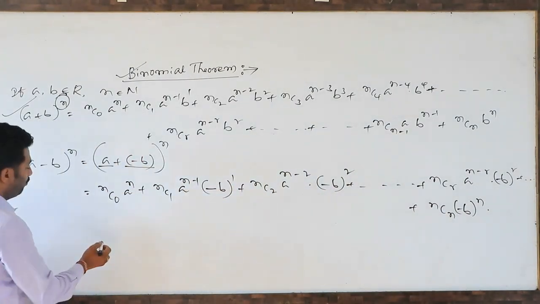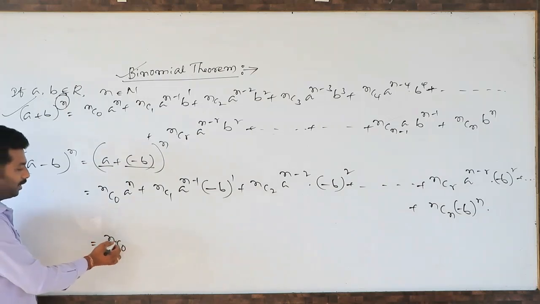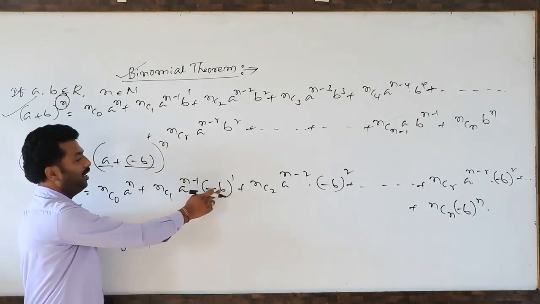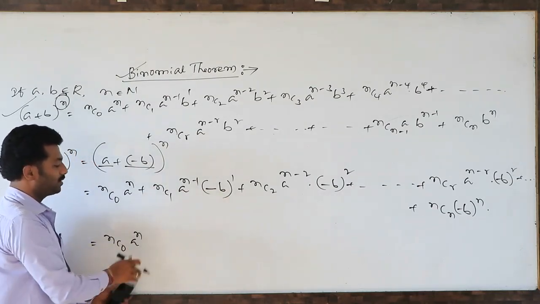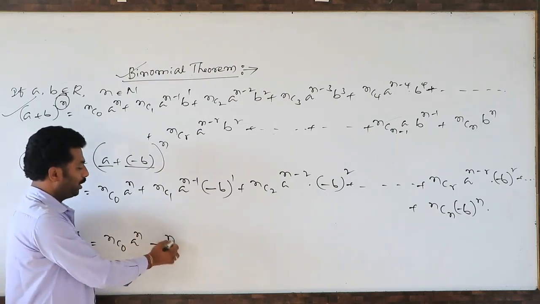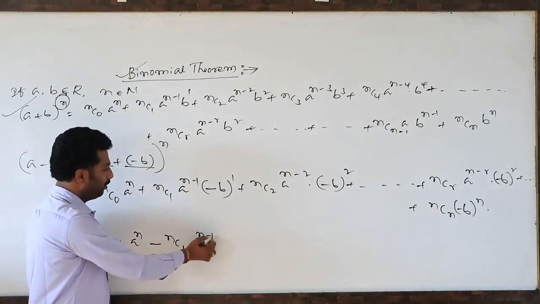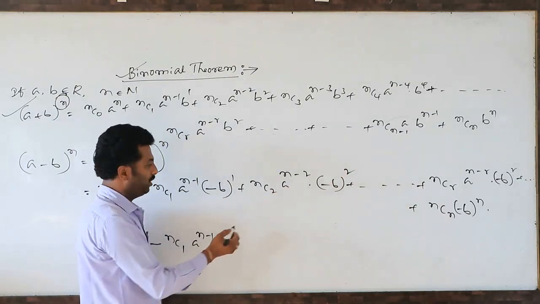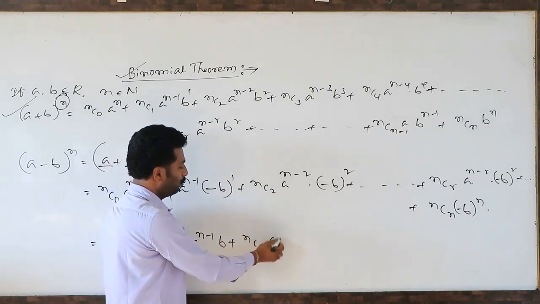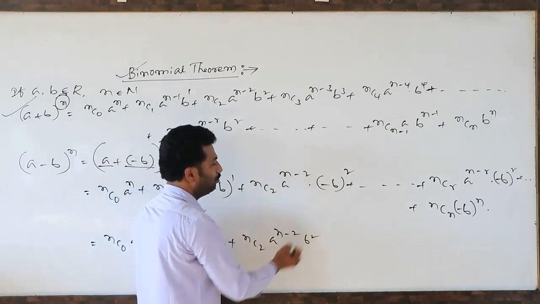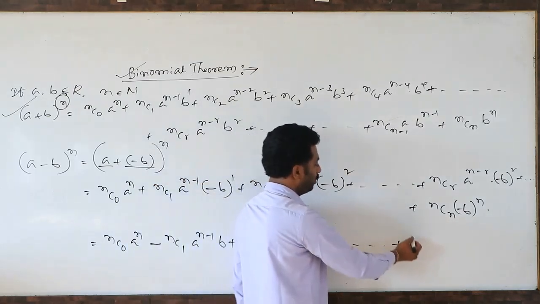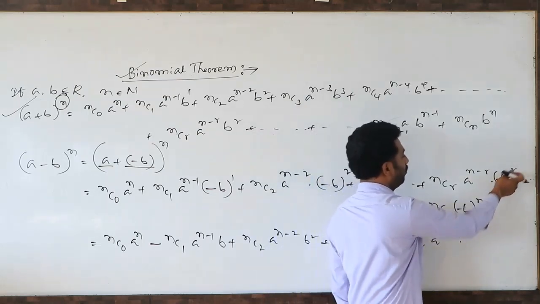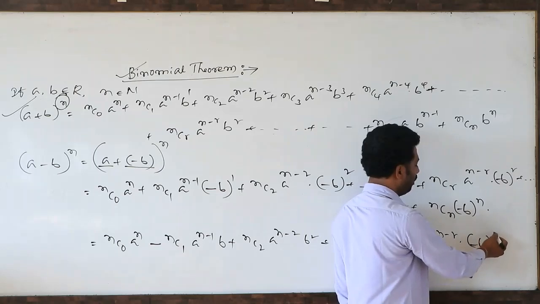If you want, you can simplify this. nC0 is a power n. nC1: this is minus b, into plus, so this becomes minus. So nC1 a to the power n minus 1 b with a minus sign. Minus b whole square means plus b square. So that is nC2 a to the power n minus 2 b square. Plus and so on. This is nCr a to the power n minus r. We don't know the r value exactly, that is minus b.